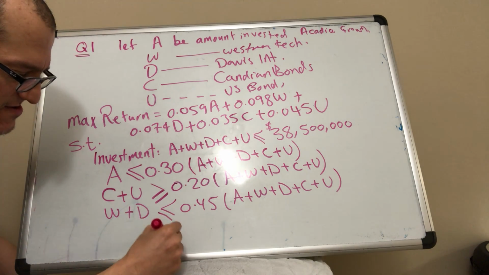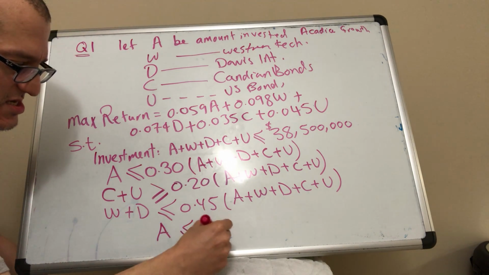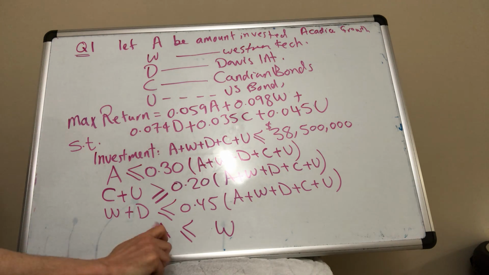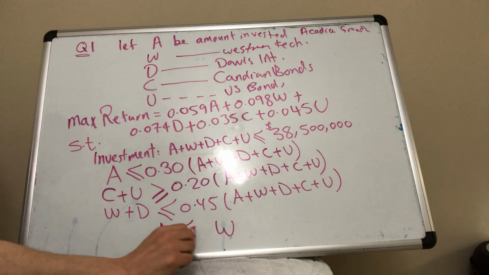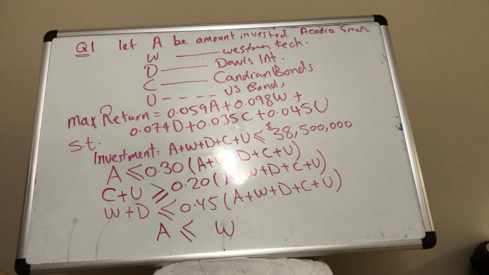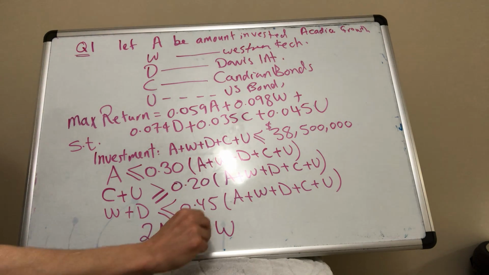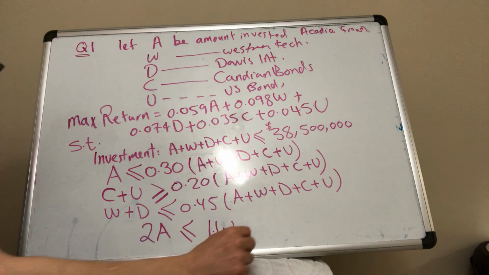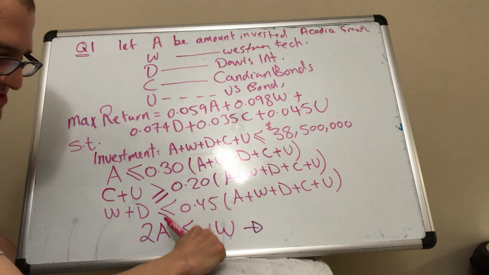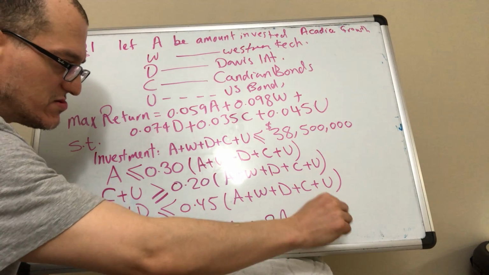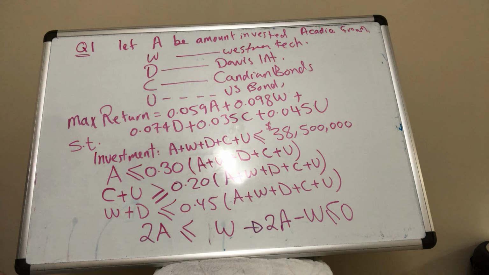So you have A and W, and you put them in the same order, Acadia first, then Western, and at most. But the dollar values you switch. It's $1 Acadia, $2 Western, you flip, you make it 2 and 1 here. You don't have to write the 1. You bring it over, so 2A minus W less than or equal to 0.